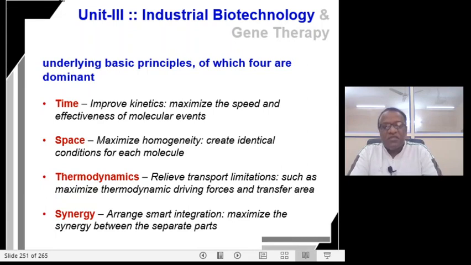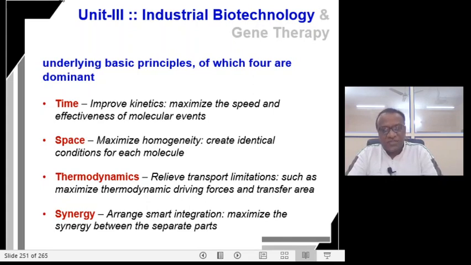Now what about the principle of time? There should be improvements in the kinetics of the reaction. That is, you maximize the speed and effectiveness of the reaction, so that within the shortest possible time, you get the desired product.